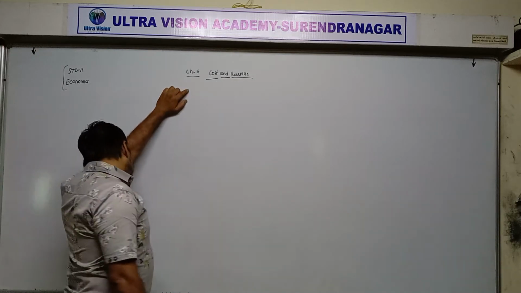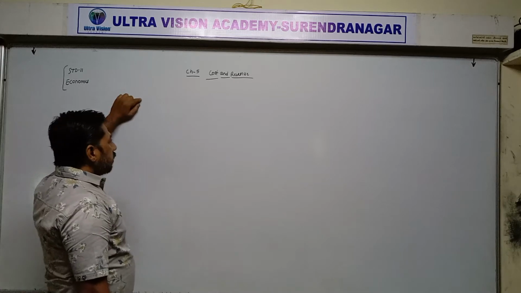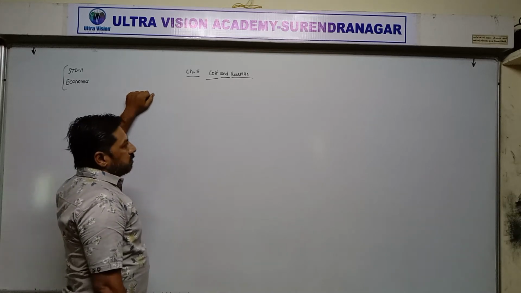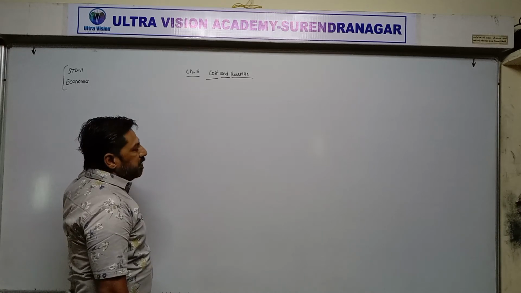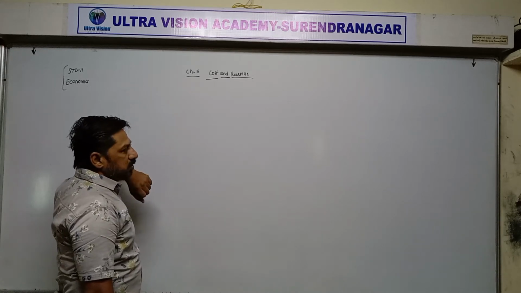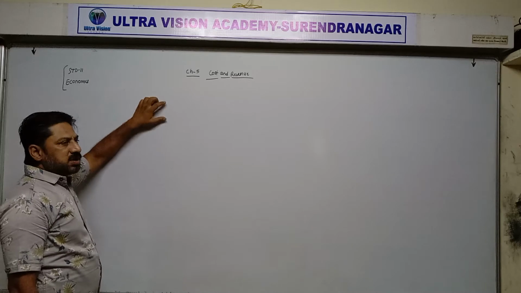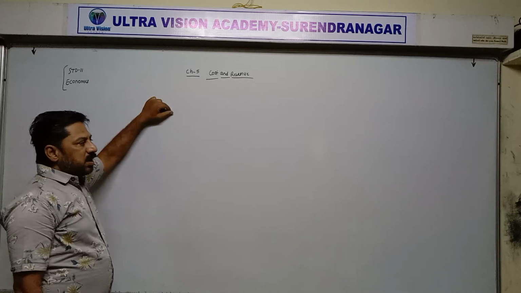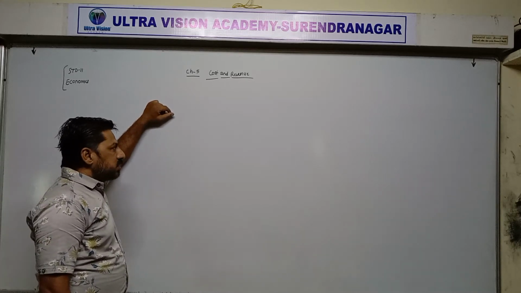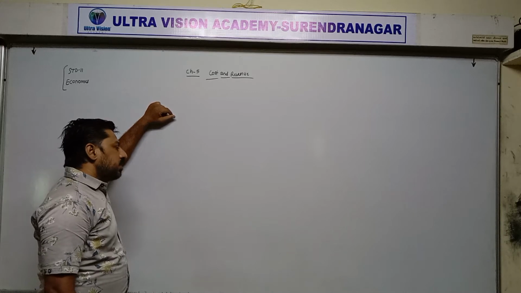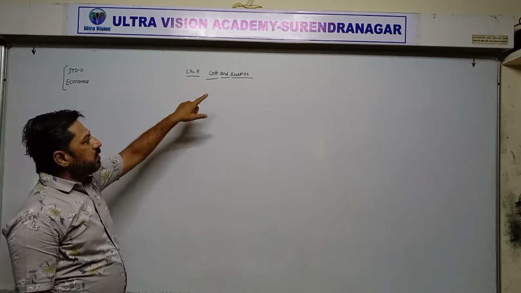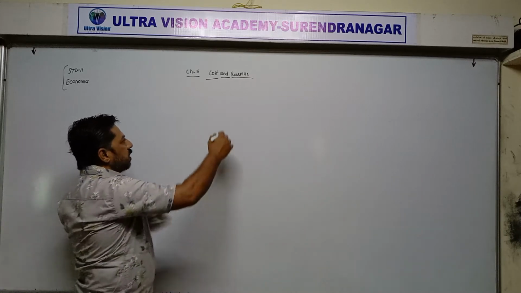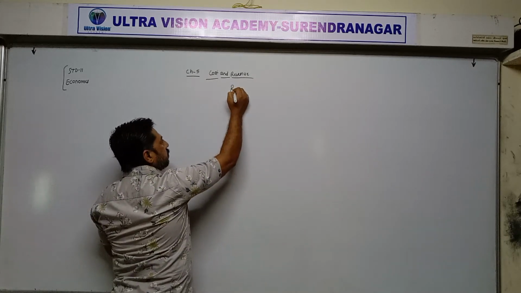In cost we have done total cost, fixed cost, variable cost, then average cost, average fixed cost, average variable cost and marginal cost. Now cost topic is completed. So far as relation between average cost and marginal cost is concerned, it is not going to come in exam or it is not related with your economics. Only revenue topic is left. But today I am going to start revenue topic.